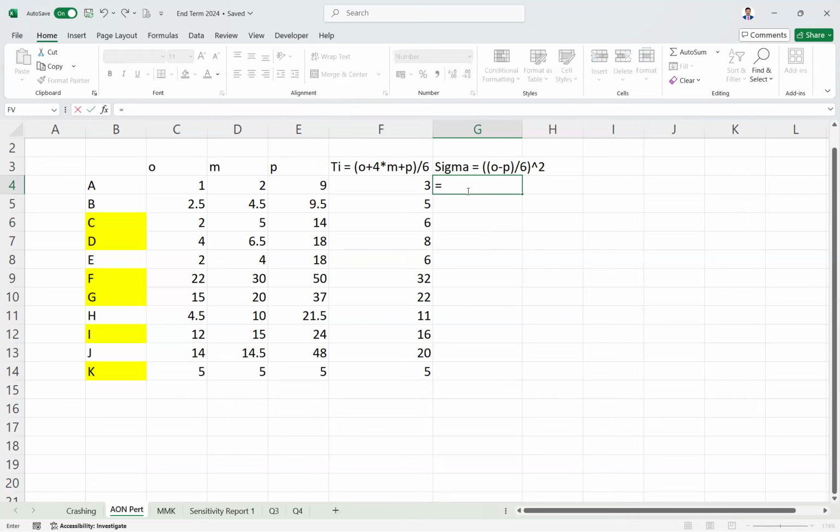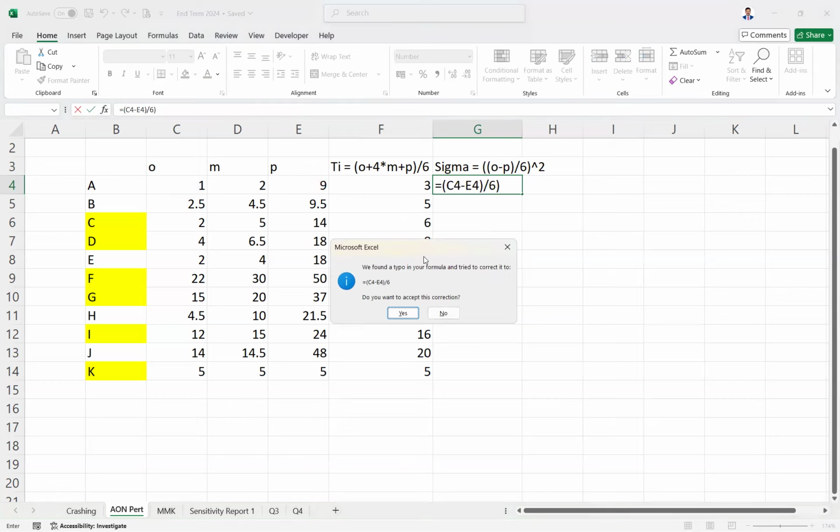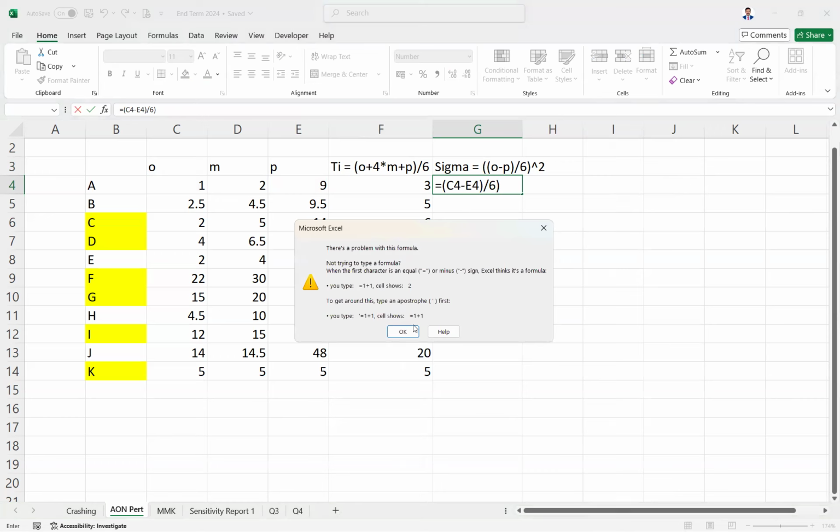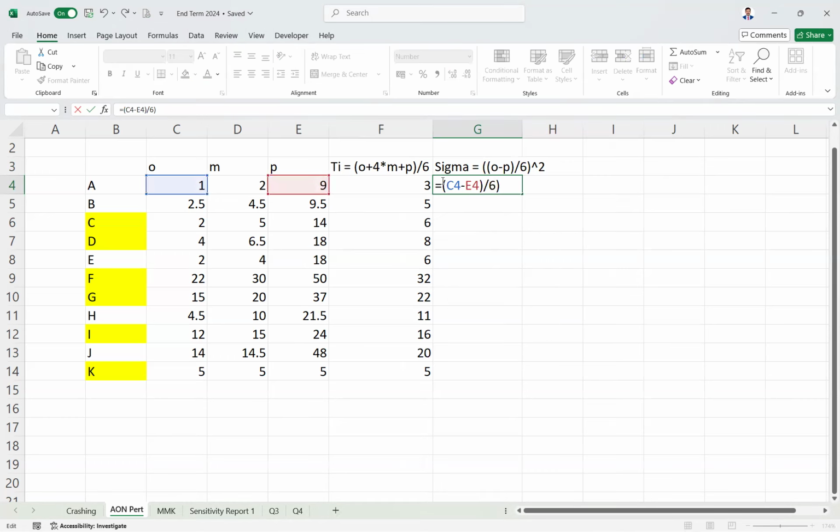Here we are also taking the optimistic value minus P, divided by 6, the entire thing. So let me do it again starting.